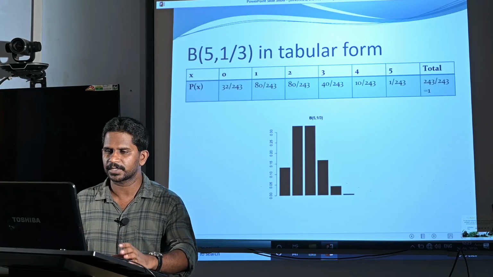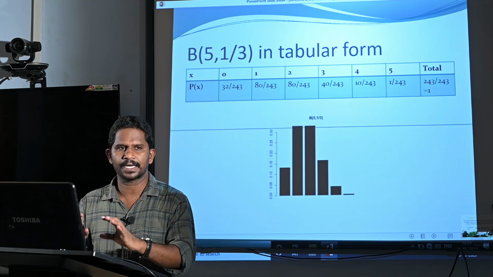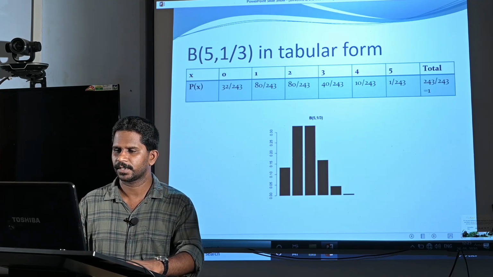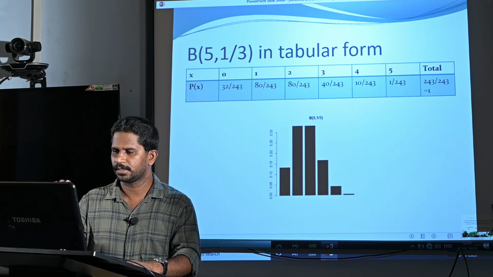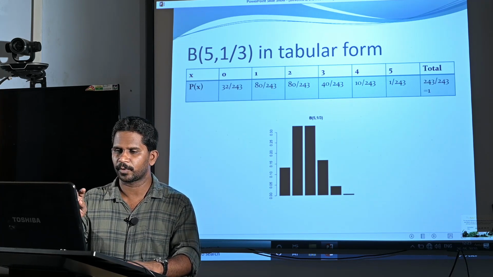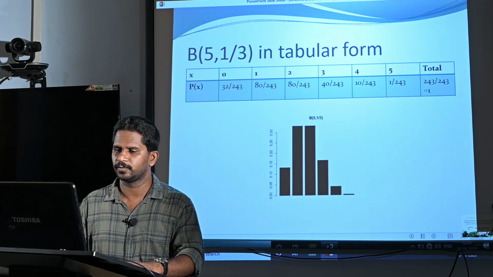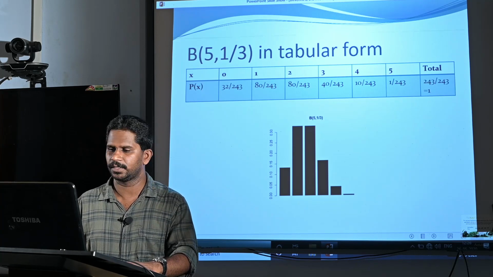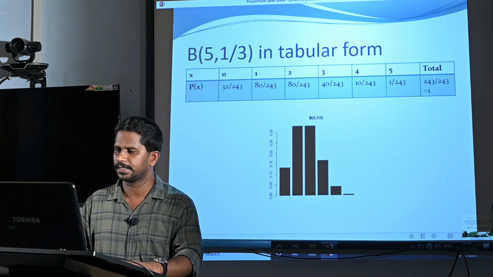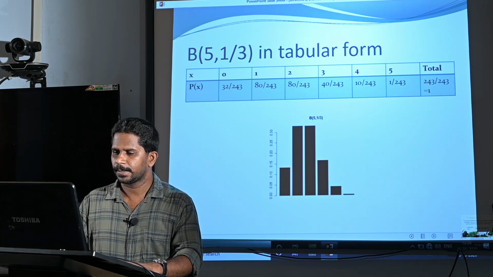Then we can present this distribution in tabular form. x takes values 0, 1, 2, 3, 4, 5 because n is 5, and probabilities P of x are 32 by 243, 80 by 243, 80 by 243, 40 by 243, 10 by 243 and 1 by 243. So the total probability is 1.